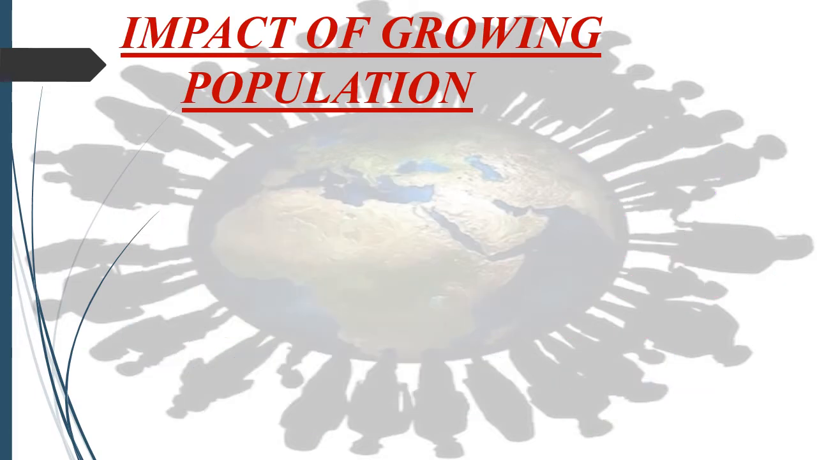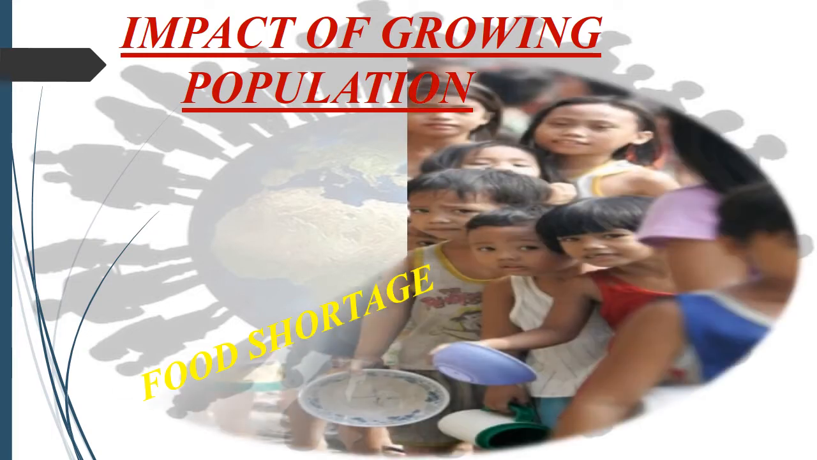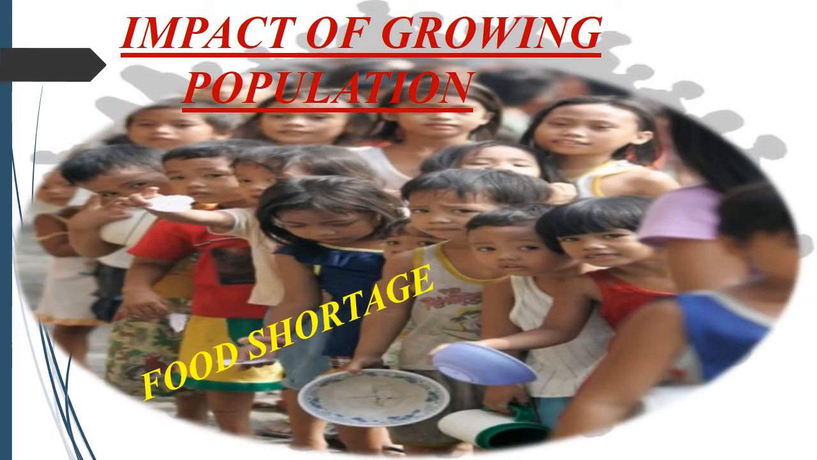So now we'll move further and discuss some more impacts of growing population. Food shortage is one of them. If there are more people, more food supply is needed. When there is food shortage, this means there is not enough food supply to sustain the needs of the people.